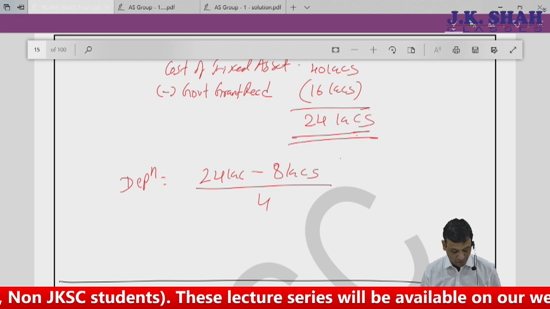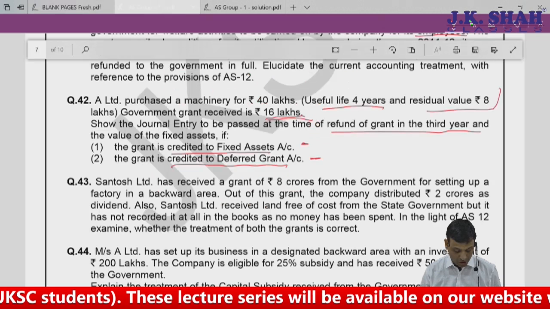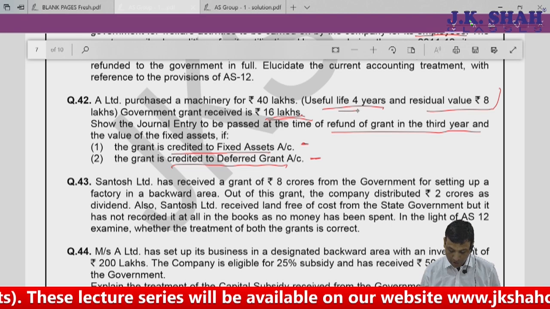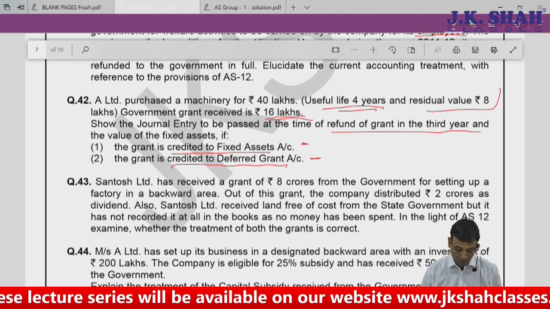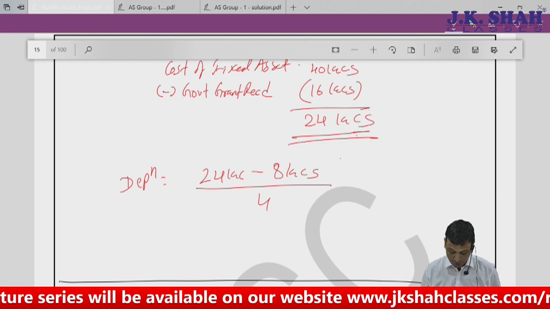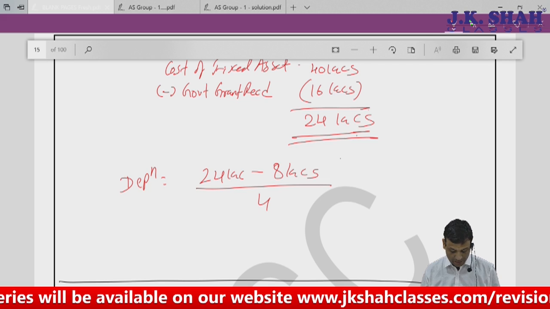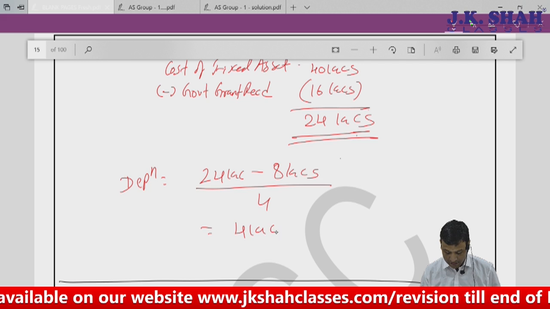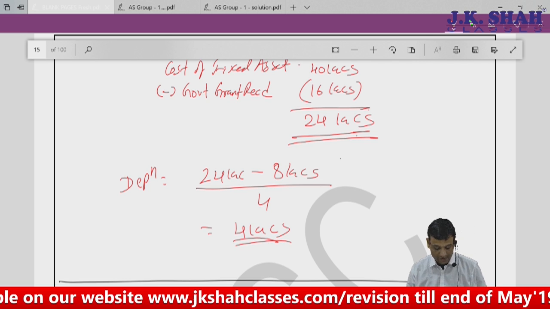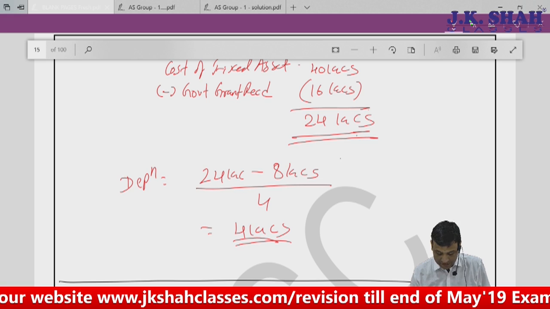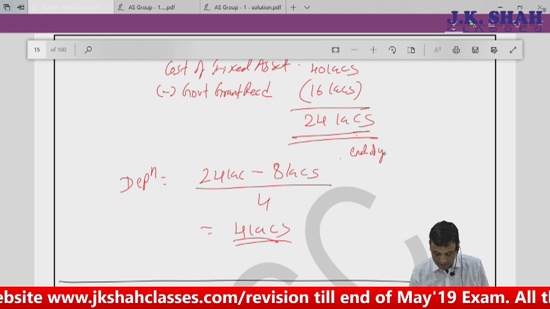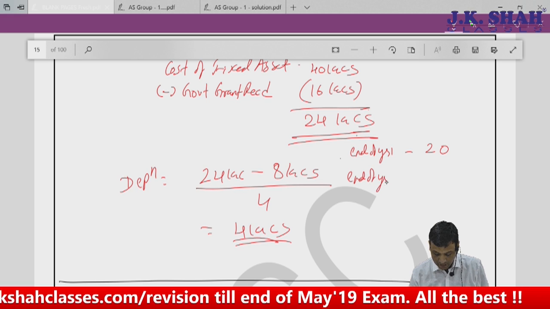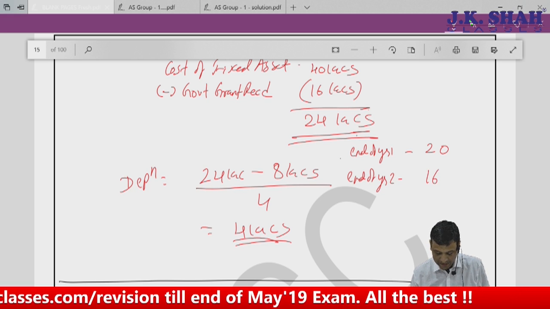So 24 minus 8 lakhs divided by 4. Now how did I get this 4? It is clearly given in the question that 4 years is the useful life. So coming back, 24 lakhs minus 8 lakhs divided by 4. Every year I will be depreciating 4 lakhs. So if 24 lakhs is there, end of year 1 it will be 20 lakhs. End of year 2, it will be 16 lakhs.